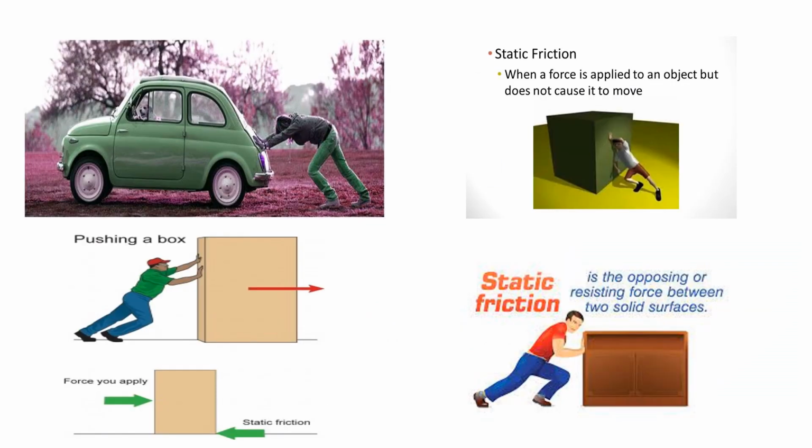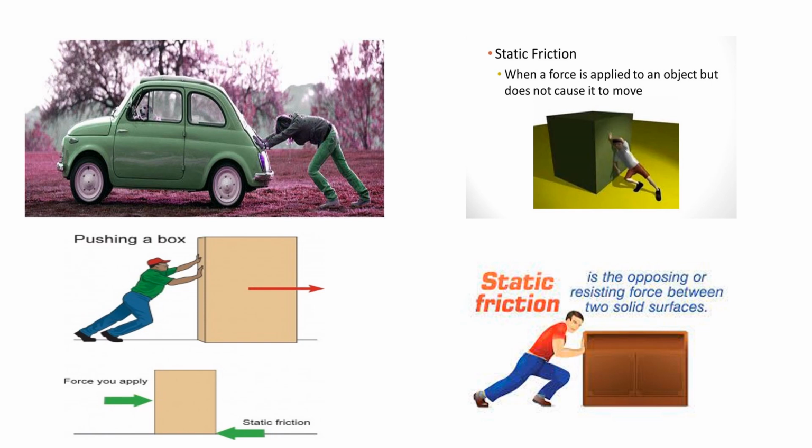Children, observe the pictures on the screen. Here a man is trying to push a car, and second one, a man is trying to push a heavy block. See the third one. Here a person is pushing a box, right? So see this.